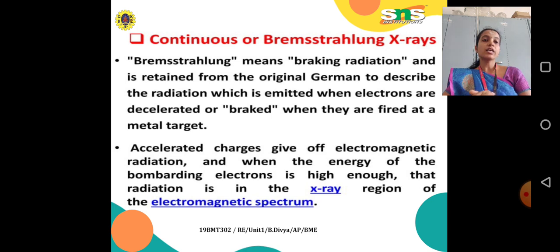Accelerated charges give off electromagnetic radiation, and when the energy of the bombarded electrons is high enough, that radiation is in the X-ray region of the electromagnetic spectrum. Once the electrons get bombarded, that energy will be very high, and that radiation is in the X-ray region of the electromagnetic spectrum.